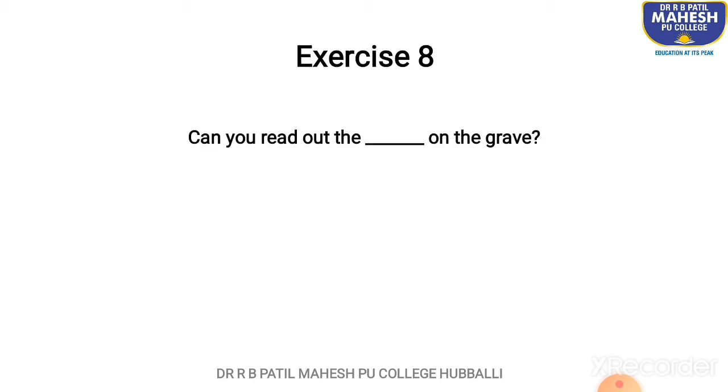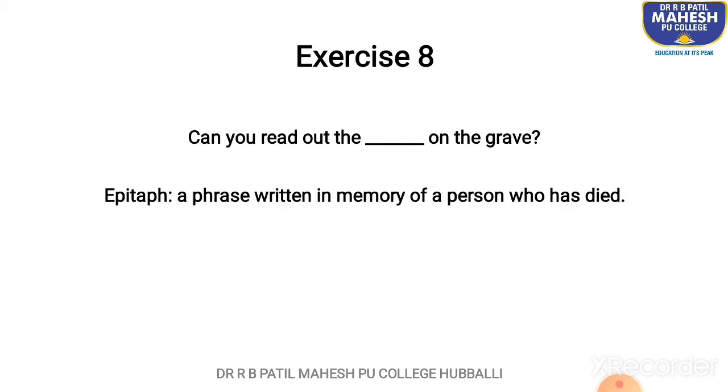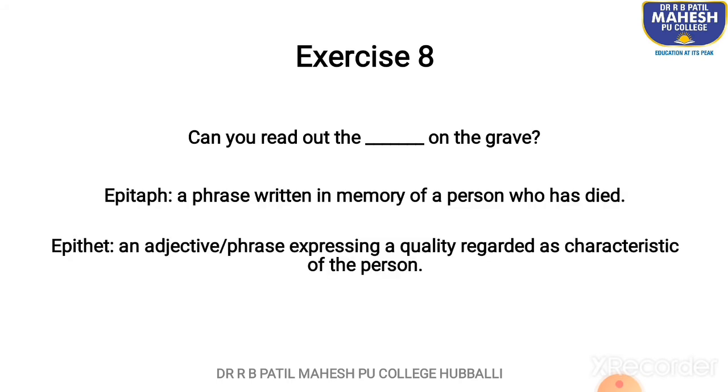Next one. Can you read out the dash on the grave? Now the words are epitaph, epithet. So epitaph means a phrase written in memory of a person who has died. Okay, this is specially the inscription on a tombstone. Okay, so that is what we mean by epitaph.